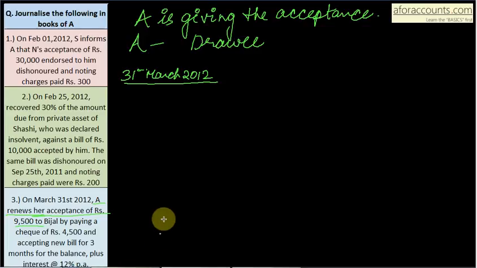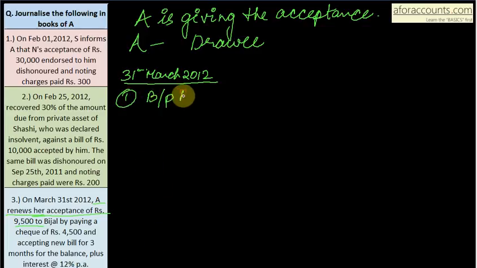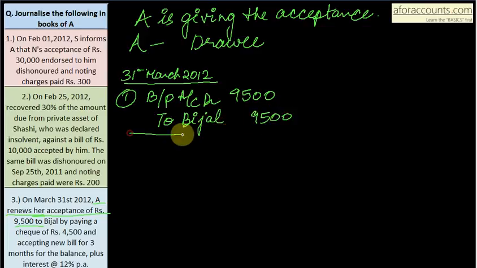So your first entry here will be bills payable account debit. How much? It was a bill of 9,500. So bills payable account debit to Bijal the drawer. So to Bijal, acceptance given to Bijal's new bills renewal, that you cancel the old bill.